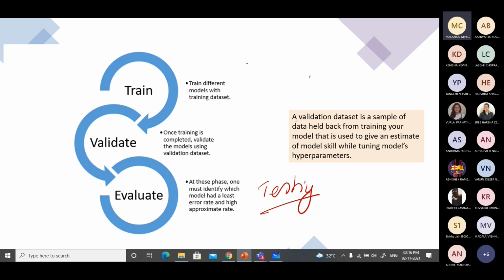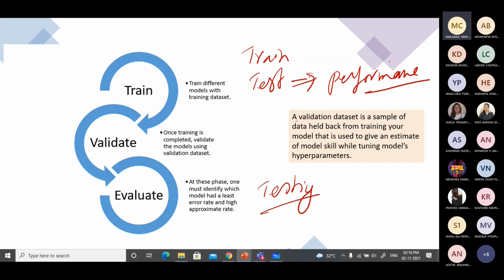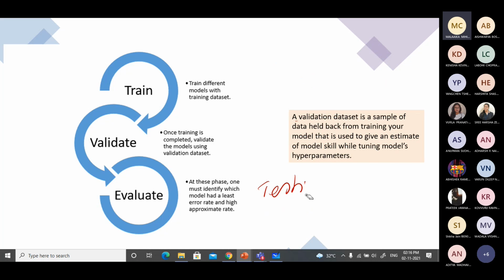The model can be tested. See, you can train and you can test. Testing will indicate what the performance is. If the performance is not satisfactory, you may have to improve it. But however, if you have some flexibility to adjust some of the parameters, you can even fine tune it, right? So for that, even one more data set is kept. So the validation set. So validating the model.